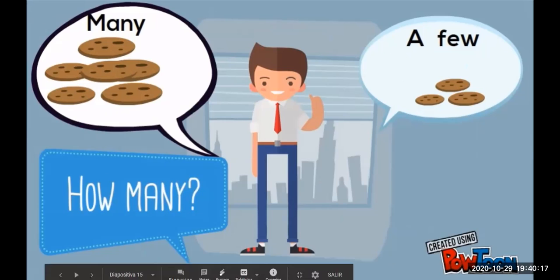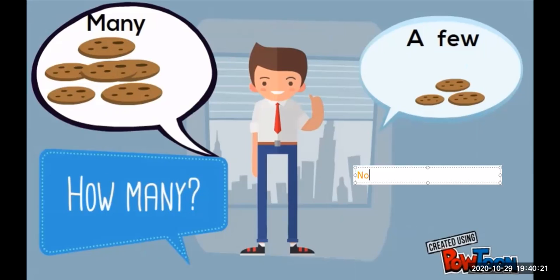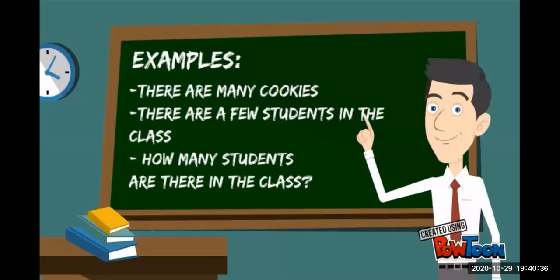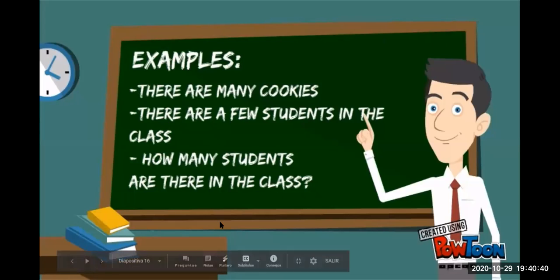And if we want to say ninguna manzana o ningún vaso de agua, none. Okay. None es para ninguno. Okay. Let's go to the next one. Let's talk about the uncountable nouns. But first we are going to see these examples.